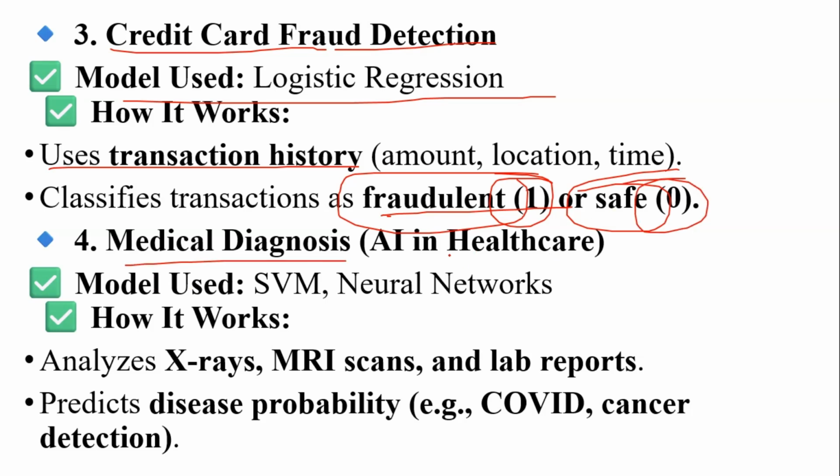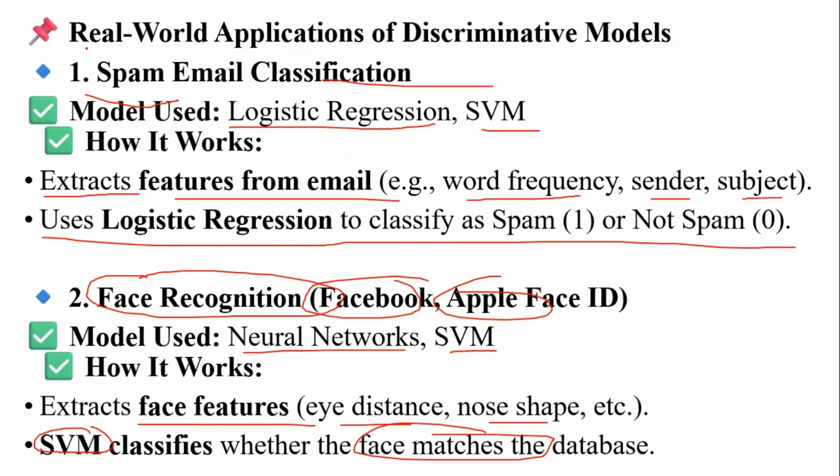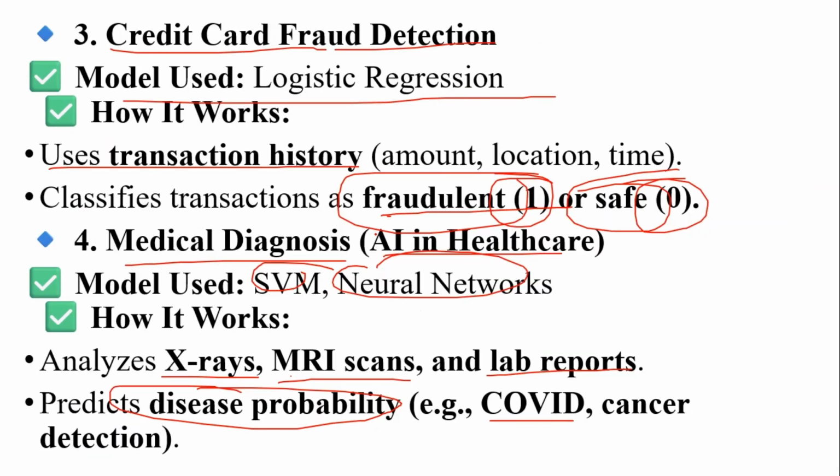Medical diagnosis is used in AI healthcare. We will be using support vector machines as well as neural networks. How does it work? We analyze X-rays, MRI scans, and lab reports to predict disease probabilities, examine COVID predictions, etc. So these are the types and real world applications of discriminative models.